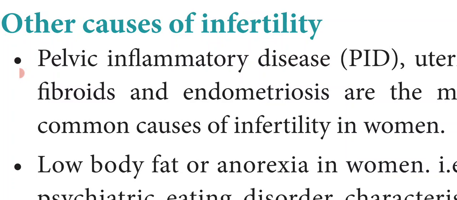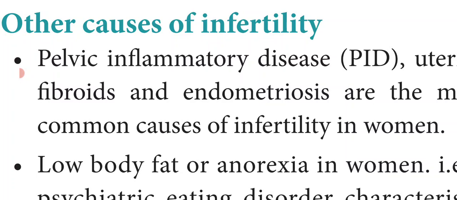Next is low body fat or anorexia. The person may have low body fat. What does anorexia mean in women? It is a psychiatric eating disorder characterized by the fear of gaining weight. The person will not eat properly because of a fear of gaining weight. That condition is called anorexia.